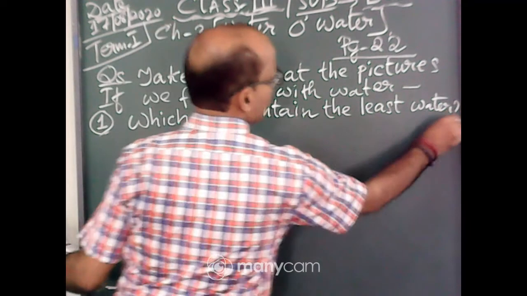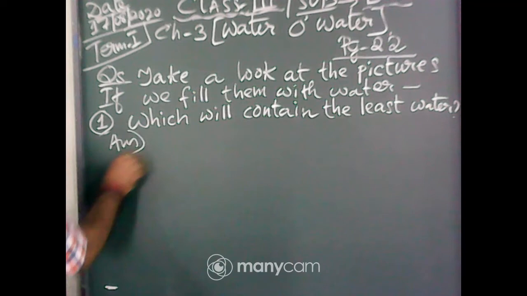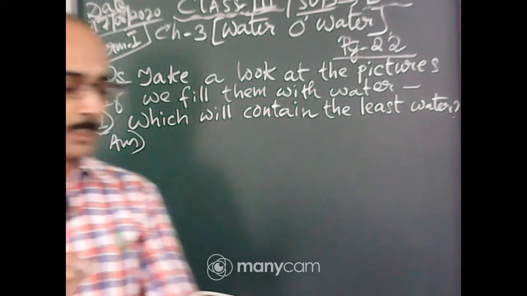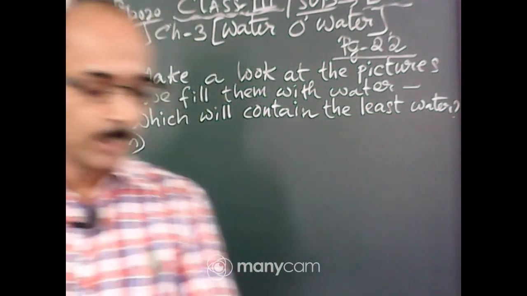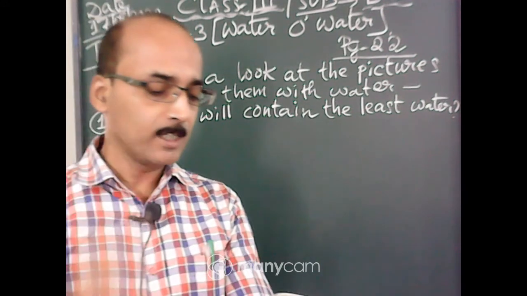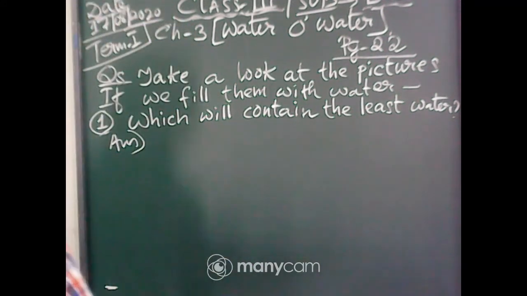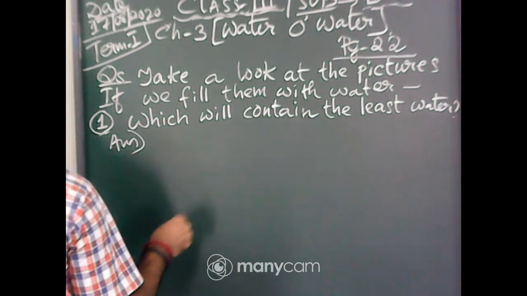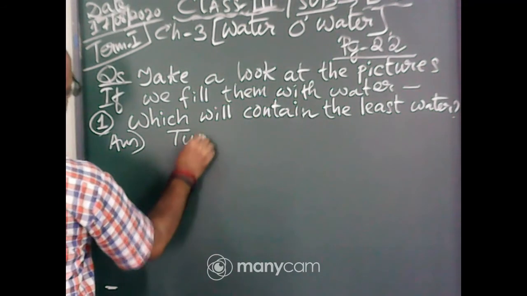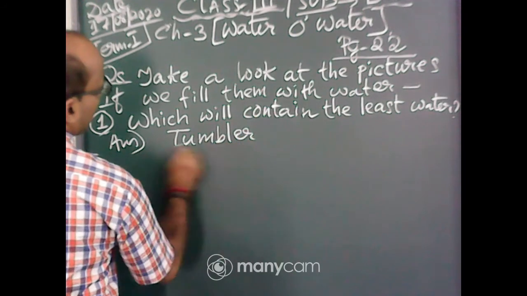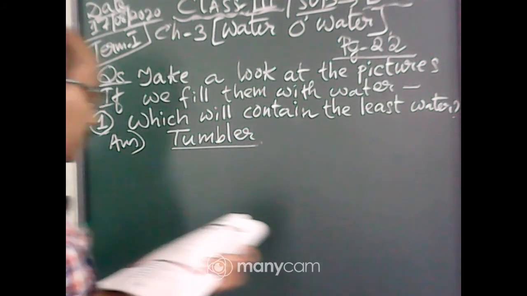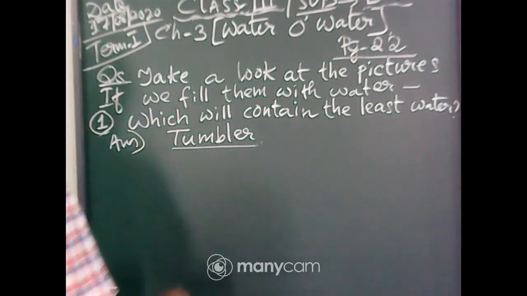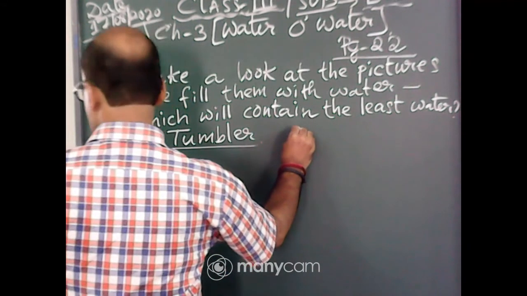Anybody can tell the answer. See the picture, which will contain the least water? At the top of the pictures, you can see this small tumbler, this small vessel. The small one will contain less water. So I will write only tumbler, and you will write the answer at the side of the question: which will contain the least water, tumbler.